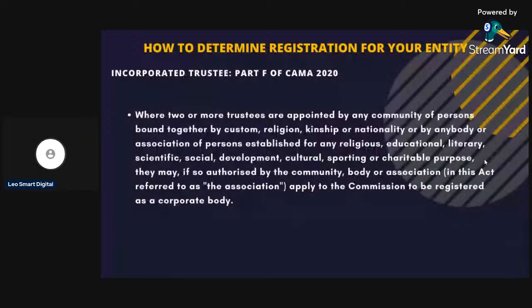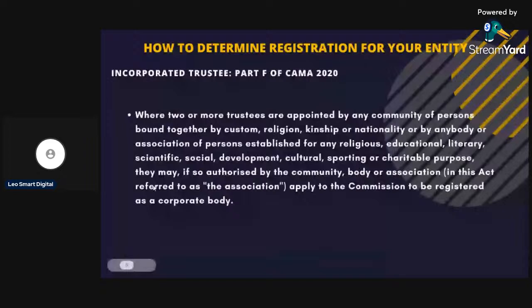Then we look at the incorporated trustees, Part F of the CAMA 2020, where two or more trustees are appointed by any community. So it must be a community of persons appointing some trustees to apply for the registration of this body. They must be bound together by custom, religion, kinship, or nationality, or be any body or association of persons established for any religious, educational, literary, scientific, social, development, cultural, sporting, or charitable purpose.